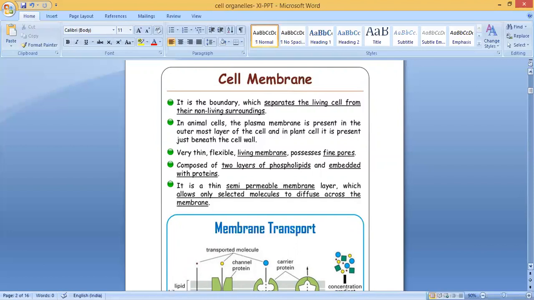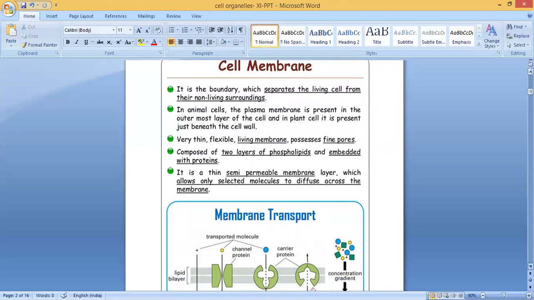It is a thin semi-permeable layer. Semi-permeable, also known as partially permeable, because it allows only selected molecules to diffuse across the membrane. But the cell wall is permeable; it will allow everything to get inside. Here it is semi-permeable, which means it allows only selected molecules to diffuse across the membrane.